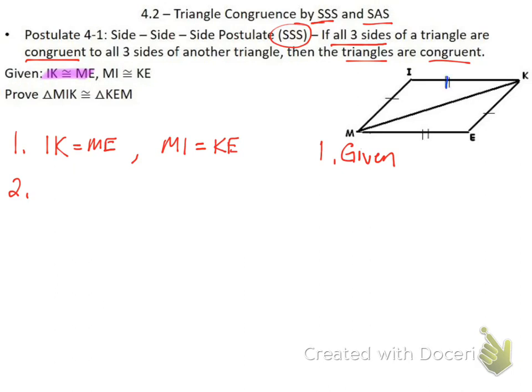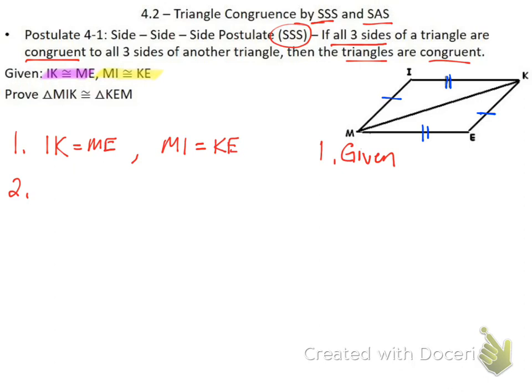IK and ME. And then the second written given statement, MI is equal to KE. MI is equal to KE. So I've gone through all of my written given statements, so now I just need to look at my picture.